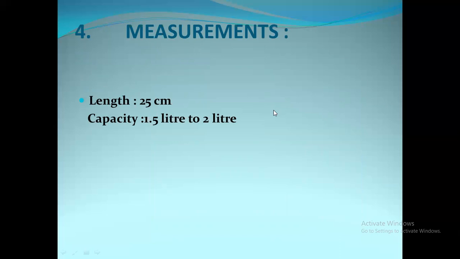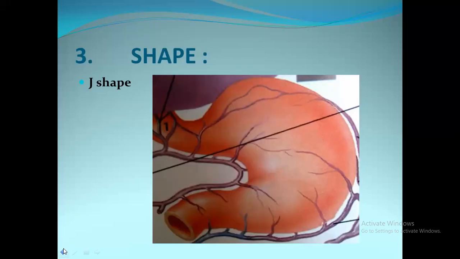The length of the stomach is 25 centimeters and the capacity of the stomach is 1.5 liters to 2 liters.